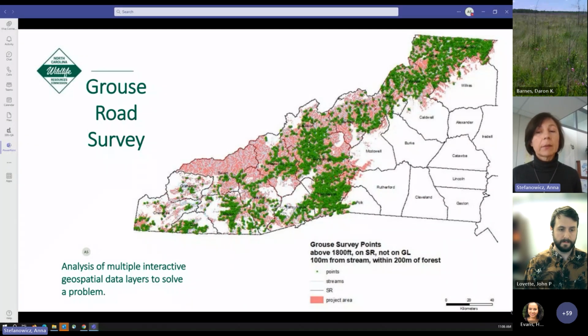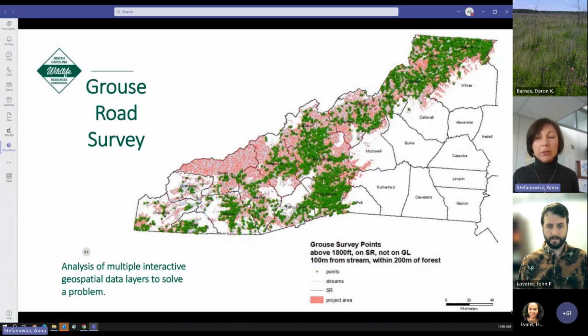So by layering these different data representing each requirement, like elevation, stream, road network, game land boundaries, land cover, and project boundaries, and analyzing and linking these different layers all together, the points could be generated, and were generated, and shared with biologists to conduct the survey.